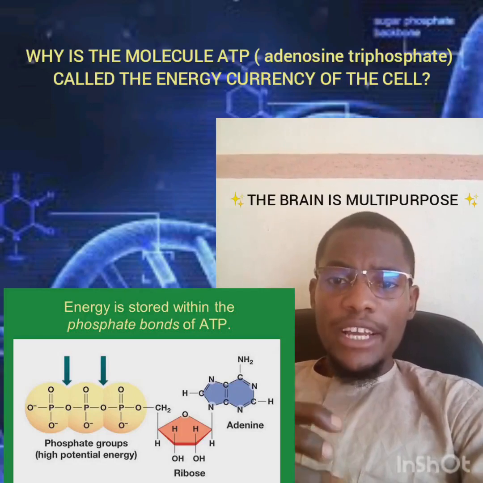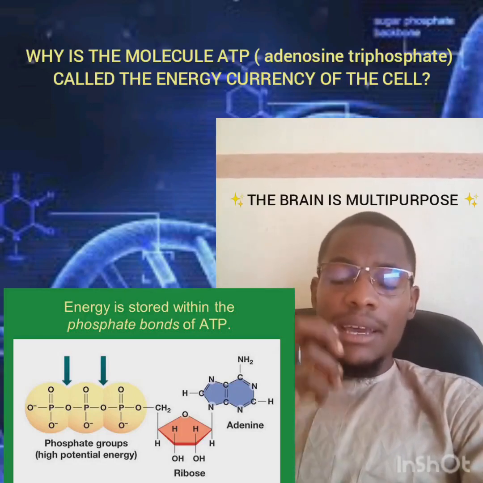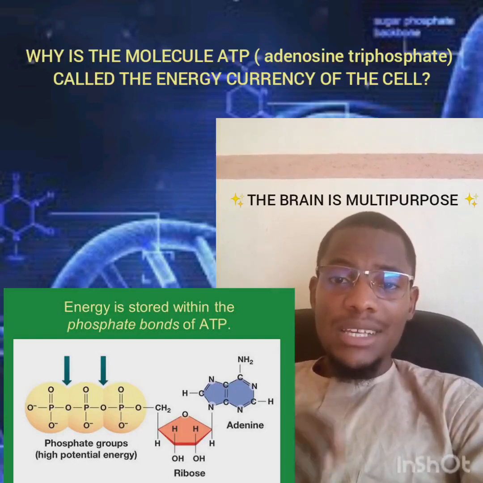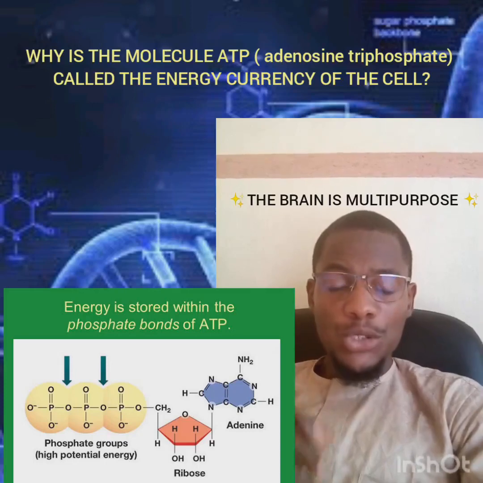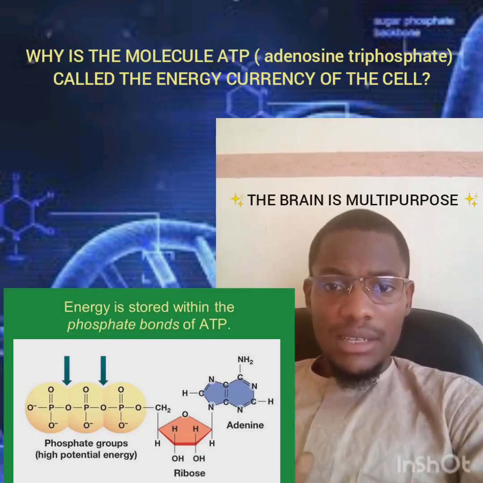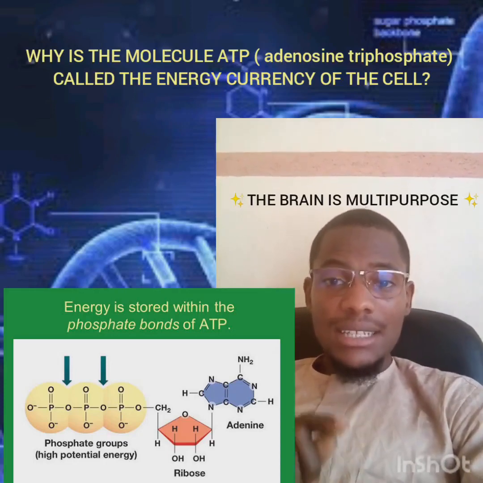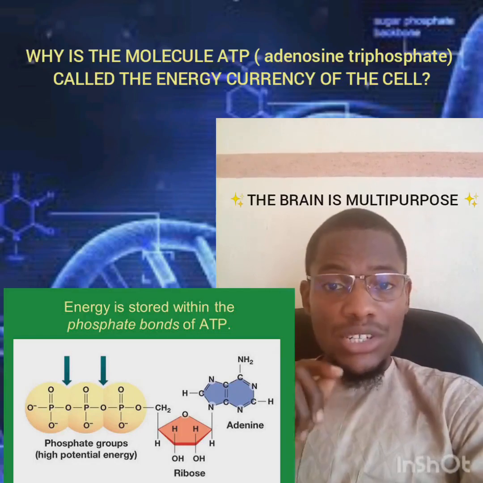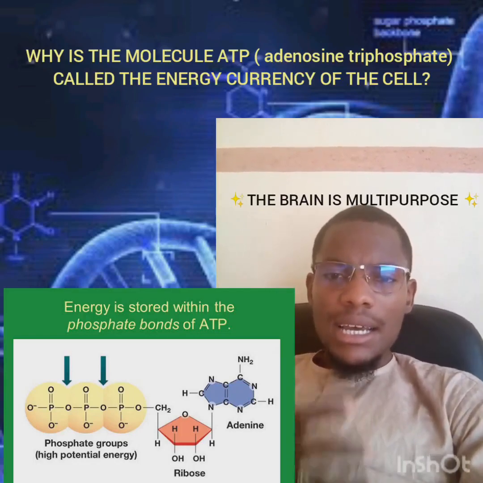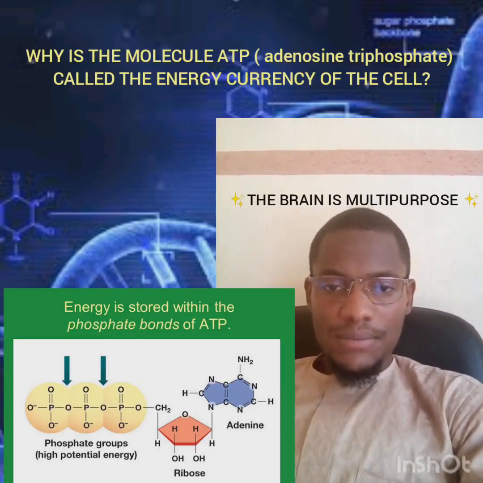Now, considering the structure of this ATP molecule, we have three components. The first is a component that contains the pentose sugar. The pentose sugar is a 5-carbon sugar called ribose sugar. The second component is a nitrogenous base. That is, in the structure of ATP, the nitrogenous base present is adenine. And the third is the phosphate groups. We have 3 phosphate groups.